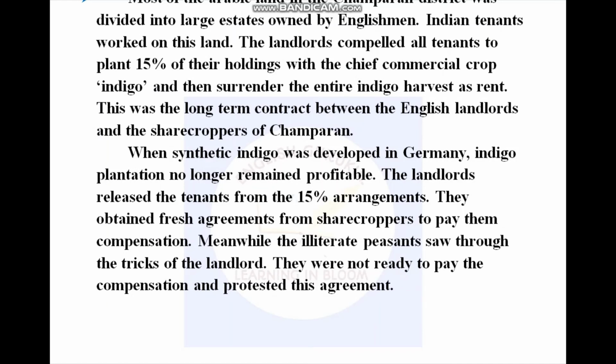When synthetic indigo was developed in Germany, indigo plantation no longer remained profitable. The landlords released the tenants from the 15% arrangement. They obtained fresh agreements from sharecroppers to pay them compensation. Meanwhile, the illiterate peasants saw through the tricks of the landlord. They were not ready to pay the compensation and protested this agreement.